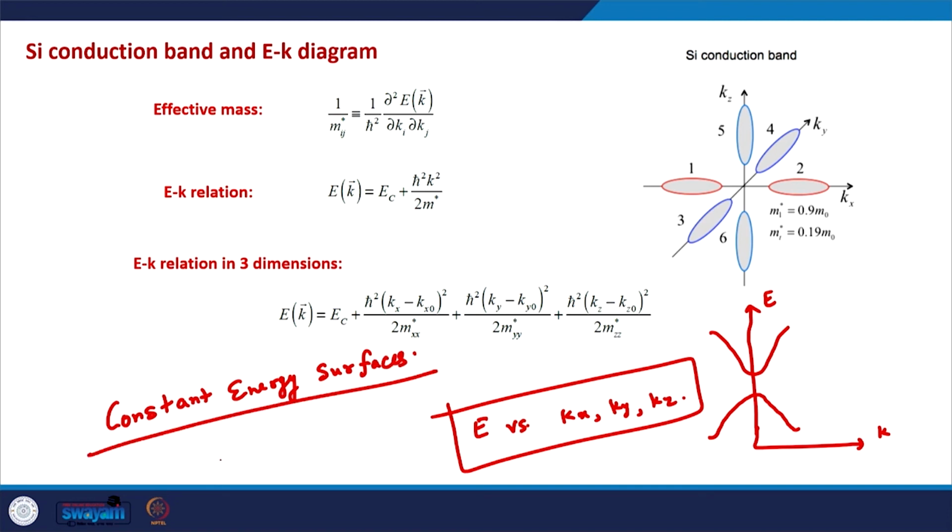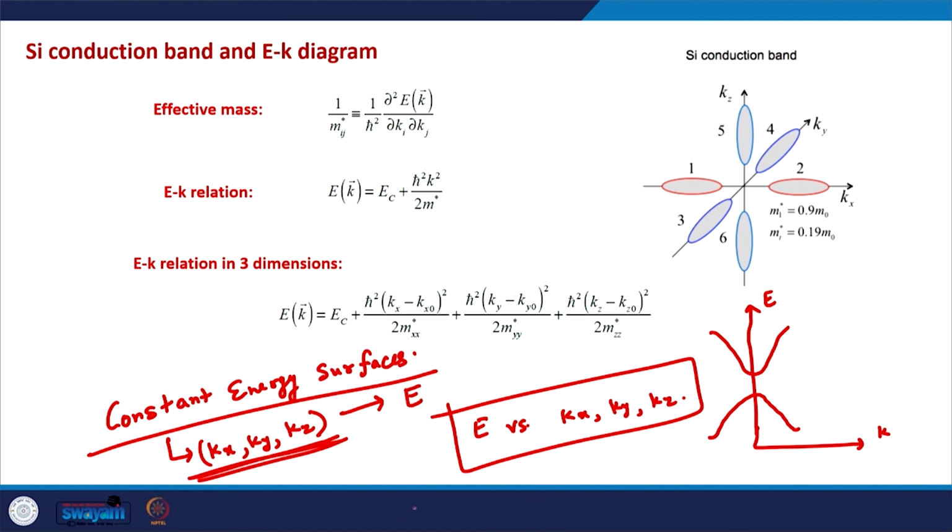Constant energy surfaces. And what are the constant energy surfaces? We plot all those k points, all those reciprocal lattice points, Kx, Ky, Kz points, that correspond to the same, constant energy of the electrons.